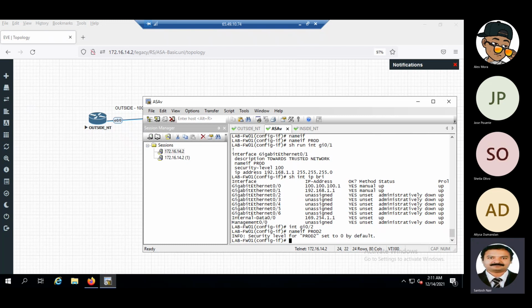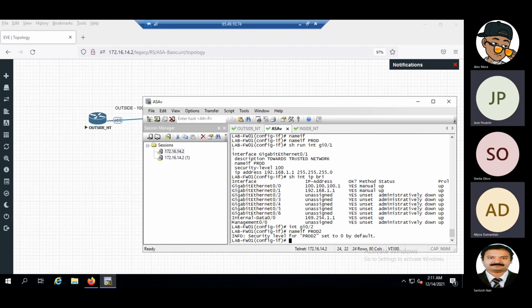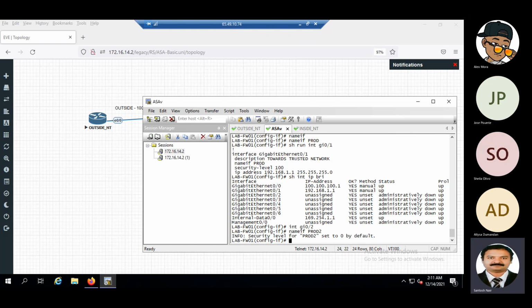What is the default security level? 0. Untrusted. So there are two defined names: outside will be 0, inside will be 100. But apart from that, if you give any other name, by default it will become 0. Okay, this part is understood.